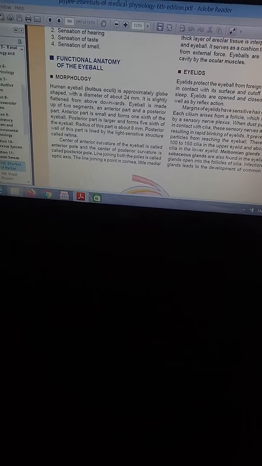Now first we'll talk about the sensation of vision. So what is the functional anatomy of the eyeball? That you already know, I think. The structure of the eyeball, the movement and the structure of the eyes, you already studied in 11th and 12th. So obviously I will teach you again, but I think you all know about this. So first we'll talk about the functional anatomy of the eyeballs.